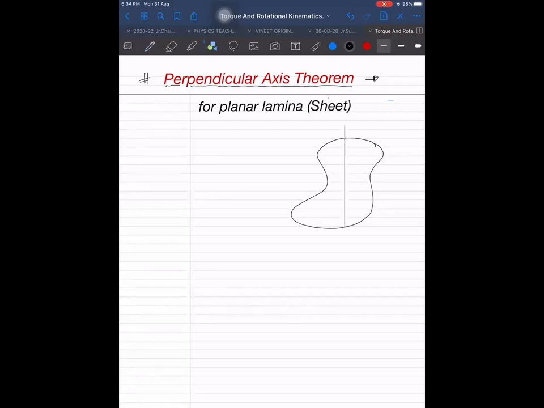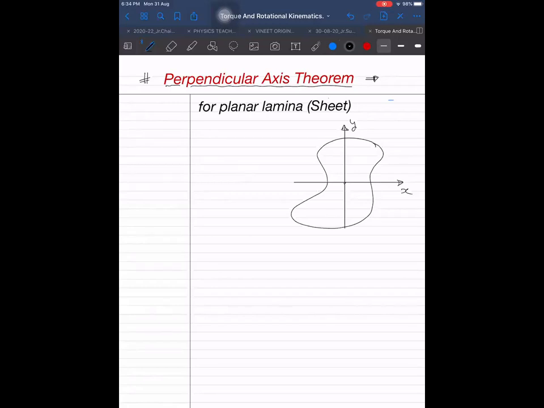Let us say it lies in the X, Y plane. And this body may not be passing through the center of mass also. It may be anywhere. It may be lying in XY plane, and those X and Y axes may not even lie on the body. Those may be lying outside also, no problem. But as long as this body lies in the same plane as XY plane, then we can apply it.